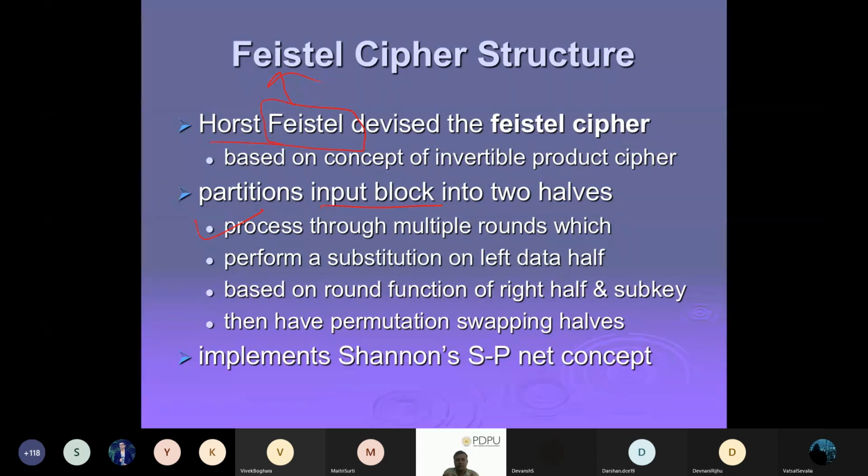So in each round we have two blocks, a left block and a right block, both 32-bit. Now what we can try to perform is a substitution method on the left data. Whatever the left data is, it will only go through substitution, while for the right half of the particular 64-bit block, that is a 32-bit half, we try to apply our key.